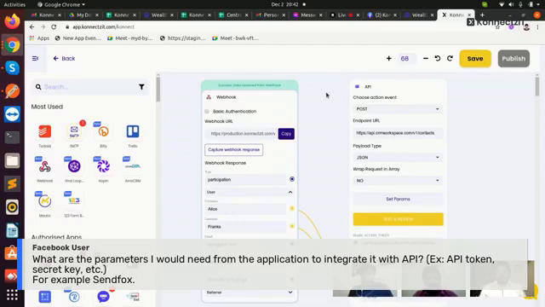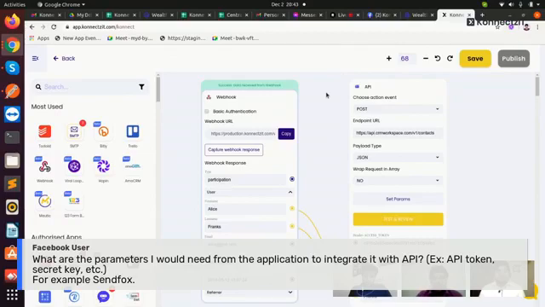Thanks for asking that question. Since Shreyas asked this a few days ago, we were referring to the SendFox integration going live in Connexit. But before that, you can use this API module to call the SendFox APIs, and the SendFox API documentation says that we need to pass an access token in the authorization header. In that case, we will have to call it as a bearer. We need to prefix Bearer and then the access token.